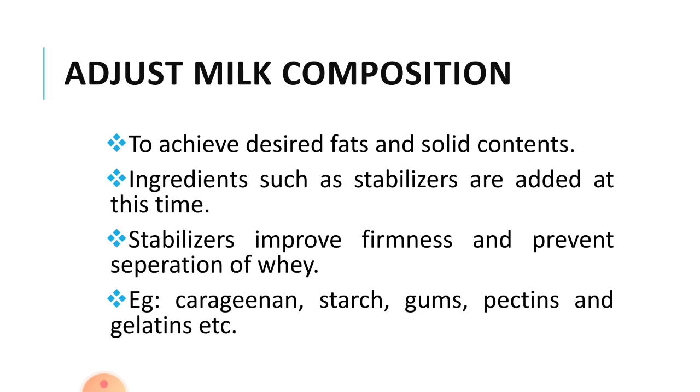Adjusting milk composition to achieve desired fat and solid contents, ingredients such as stabilizers are added at this time. The stabilizers improve firmness and prevent separation of whey. These stabilizers are usually carrageenan, starch, gums, pectins and gelatins, which give the gel-like texture or firmness to the yogurt.